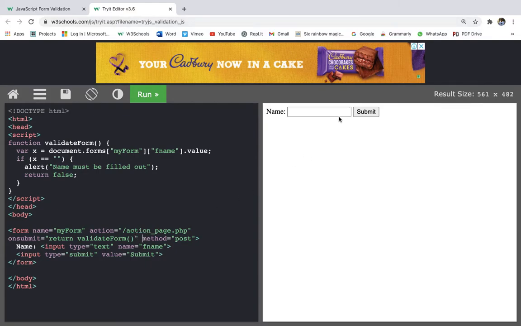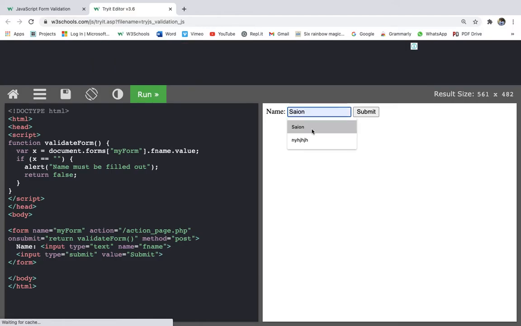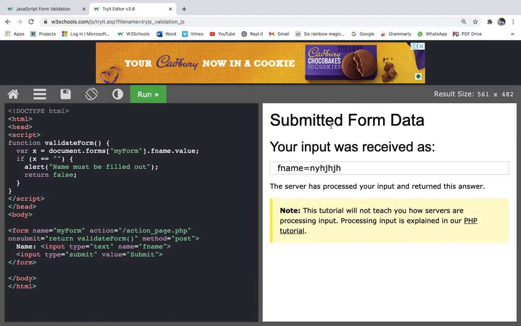So whatever we have entered, when we submit, the value of this text input field would come in this variable. We could also have done the same thing with no brackets and no quotes, with dot notation. So it would have still worked. Okay. So if x is equal to empty string, it will alert "Name must be filled out" and it will return false.